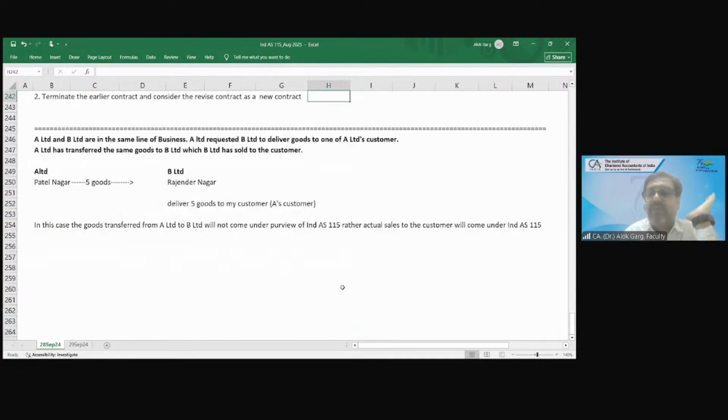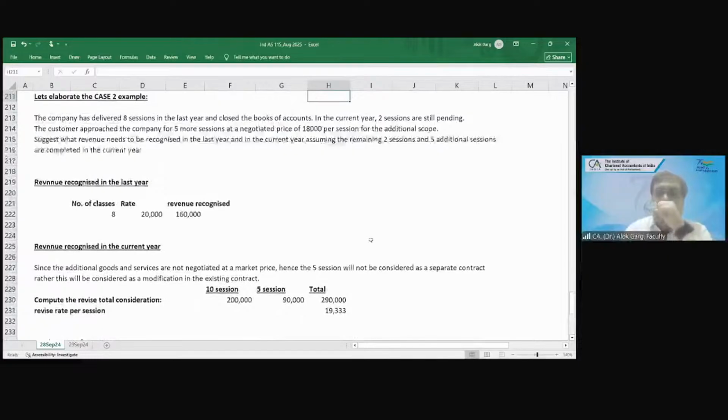I hope it is clear to everyone. This modification part is clear to everyone. Yes, sir. Any question up to this part?